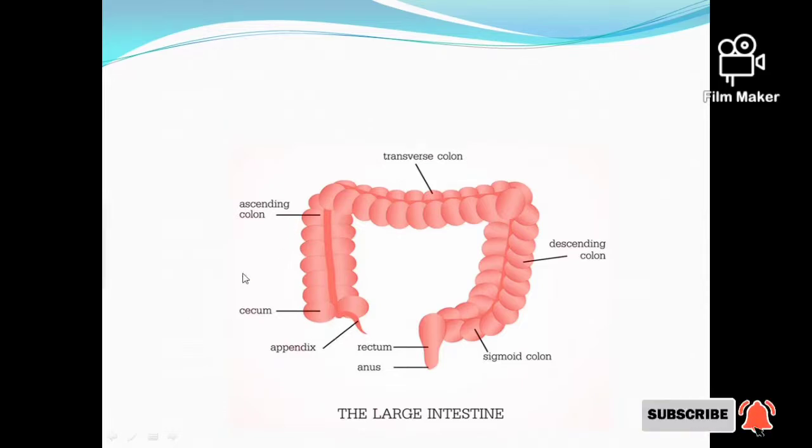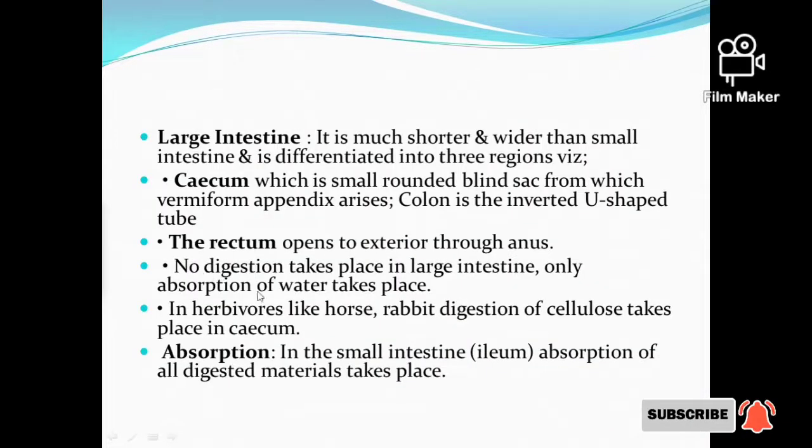And the next one is the colon. Colon is the inverted U-tube like structure, and it is differentiated as the ascending colon, transverse colon, descending colon, and the sigmoid colon. And the last part of the large intestine is the rectum. Rectum opens to the exterior through anus. And here it comes: no digestion takes place in the large intestine, only absorption of water takes place. In herbivores like horse and rabbit, digestion of cellulose takes place in cecum.